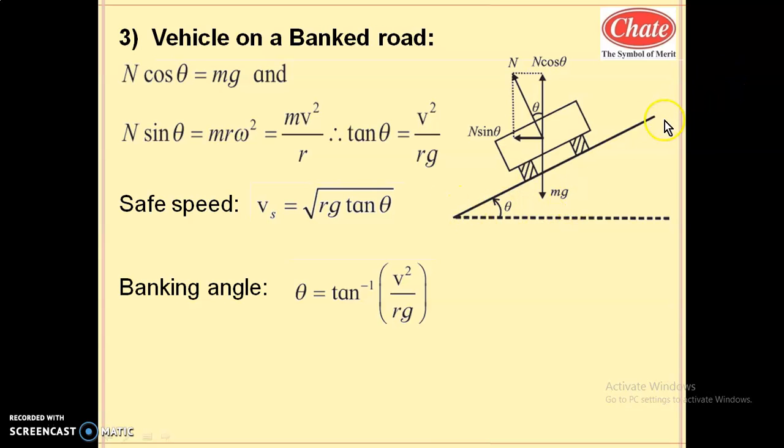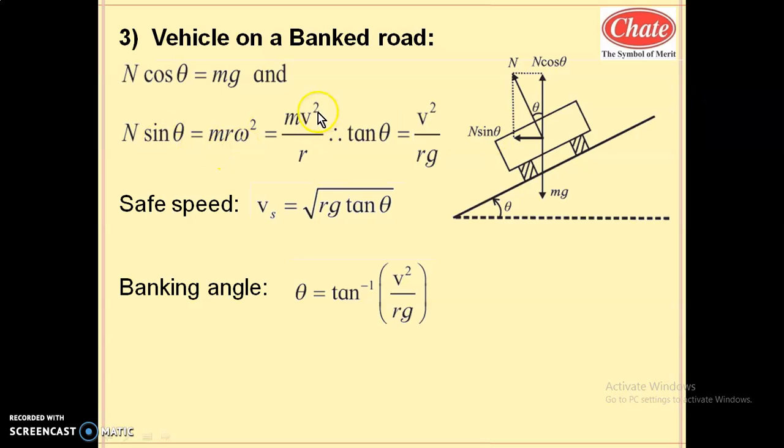As the road itself is banked, the weight of a vehicle is always acting vertically downward. Another force is the normal reaction. It is perpendicular to this inclined surface, so it is resolved into two components, N cos theta and N sin theta. From this FBD, N cos theta equals mg, whereas N sin theta is along the radius toward the center. This is one component of the normal reaction, a real force which will be the provider of centripetal force, because the vehicle performs circular motion along the curve, and for circular motion the essential centripetal force is provided by this N sin theta.